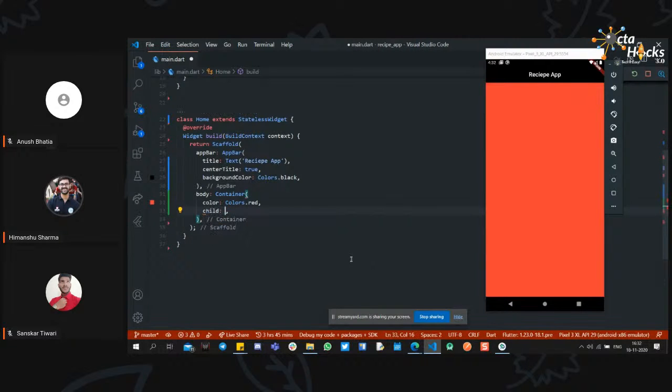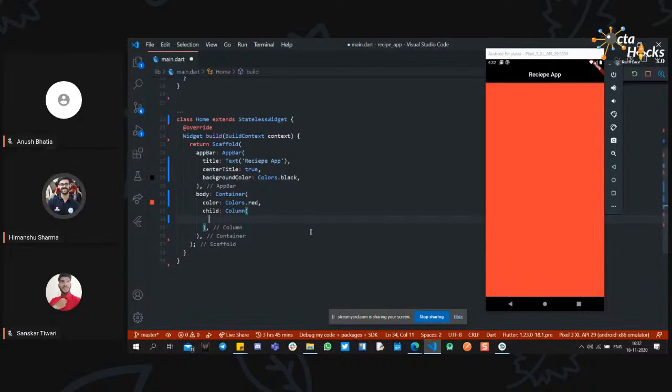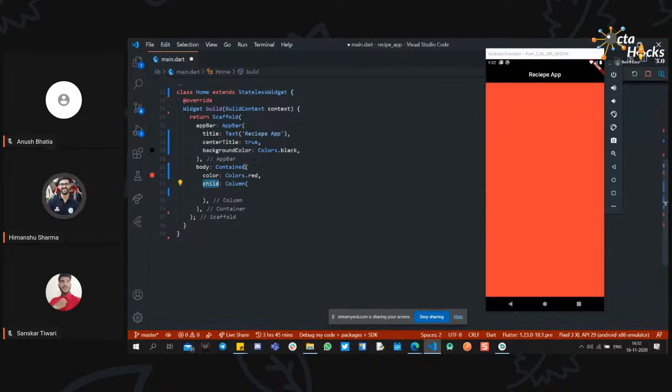So if I type child and use column, okay, I forgot to mention this. Child is everything. If you want a widget inside a widget, like you want to create a tree, like we have scaffold, then we have container, and inside container we need another child, then widgets, then you can use the column and everything. So that is how child is used. Child is present in mostly every widget. So you can use the child to display content inside another widget.